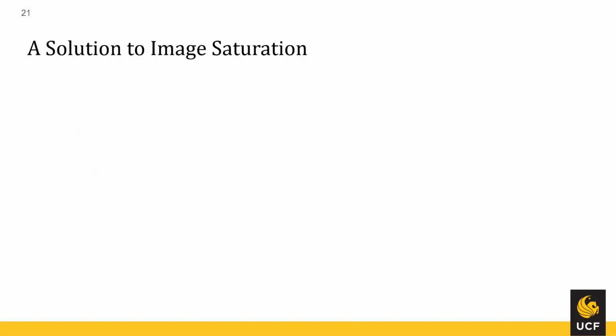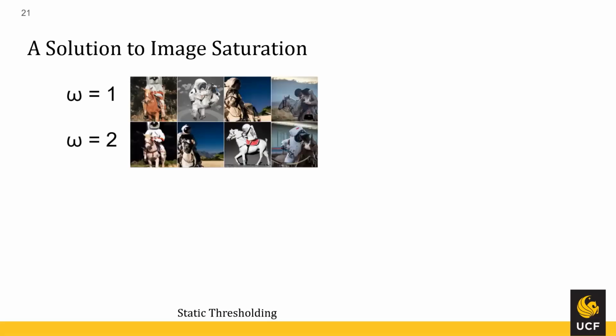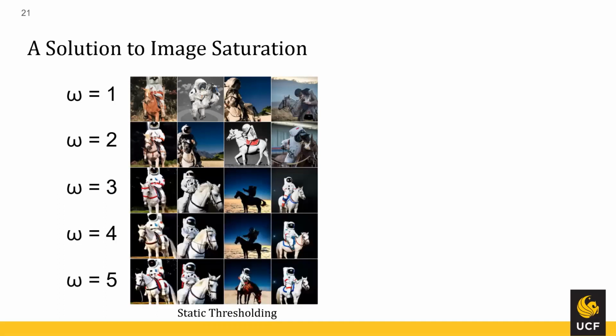So let's take a look at some qualitative results. For static thresholding, at the lower weights, you'll see that the background is no longer saturating. We actually get a background in these images now, which is great. However, at the higher guidance weights, the background is still going to black, which is unfortunate. However, the one good thing about it is that we are now getting the horse and the astronaut, which is the main focus of the image. So, even though static thresholding isn't perfect, it does still help with producing good samples.